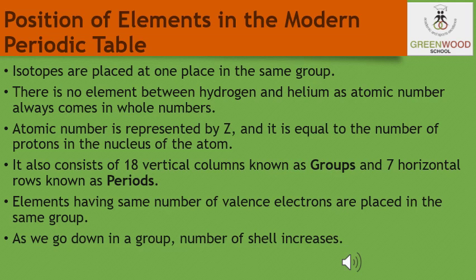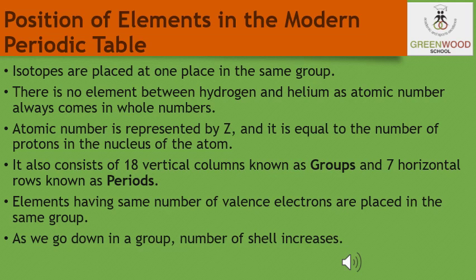Students, the atomic number is always a whole number and never fractional. It increases regularly by 1 from one element to the next, but atomic mass does not vary regularly from one element to the next. Therefore, the atomic number of every element is fixed and no two elements can have the same atomic number.